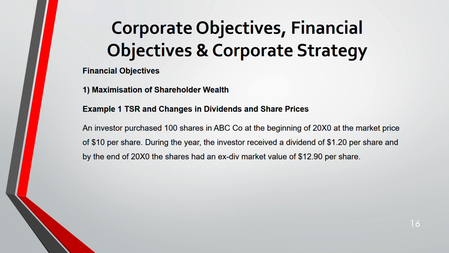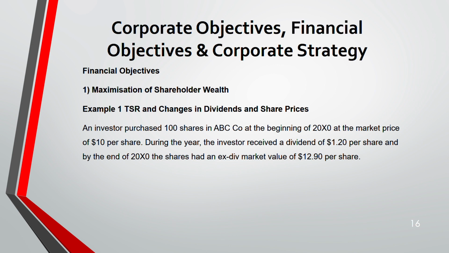Okay, when dividend has been changed, change in dividend and share price. Here, 100 shares have been purchased at the beginning of the year. Market price was 10. Then at the end of the year, dividend was 1.2 per share. End of the year share price went up to 12.9. You see, before it was 10 market price, later it went to 12.9. There's an increase in share price.